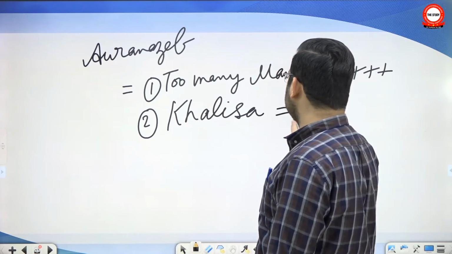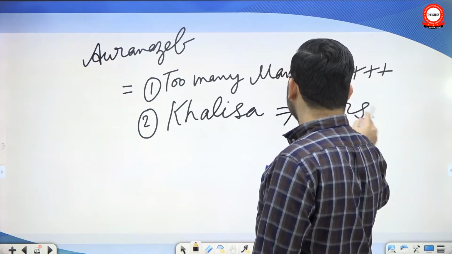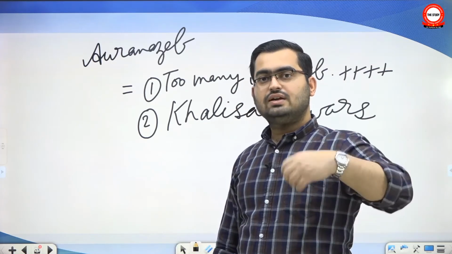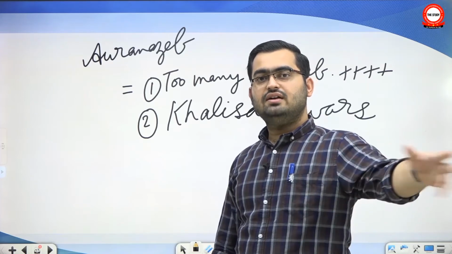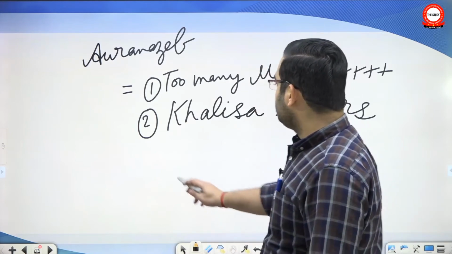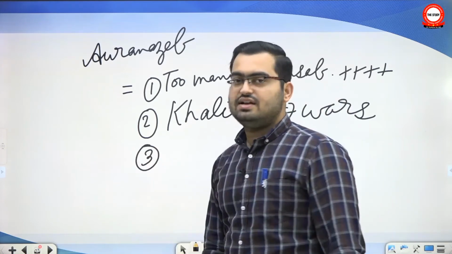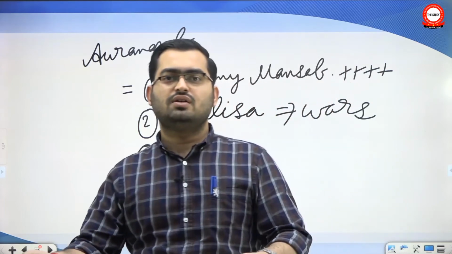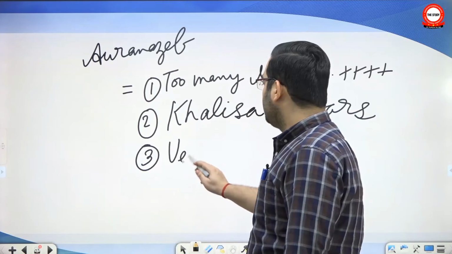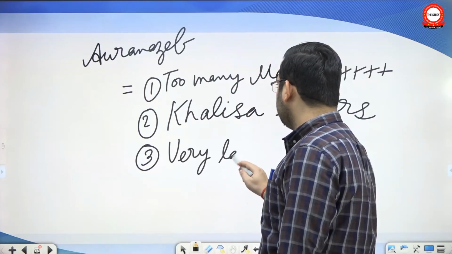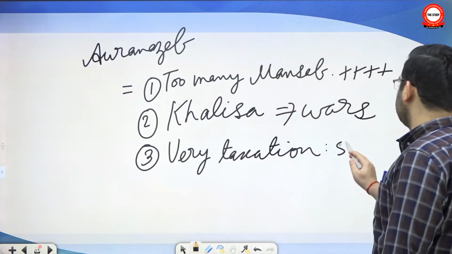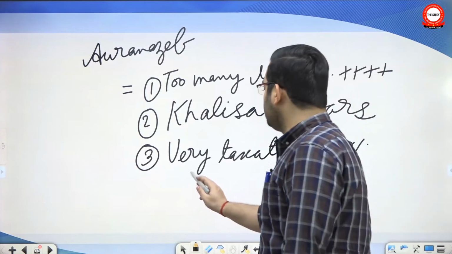Why? Because he had to fight so many wars. So the land that is productive, that is giving you tax properly, you are keeping it for yourself and giving unproductive land to distribute to new zamindars. So the ones they get, they find it very difficult to extract revenue from it. And then by the time of Aurangzeb, due to the very high taxation rate, Akbar started with 1/3 land revenue rate, but very high taxation up to Aurangzeb's period, as much as 50%. Due to this, there were many agrarian revolts.